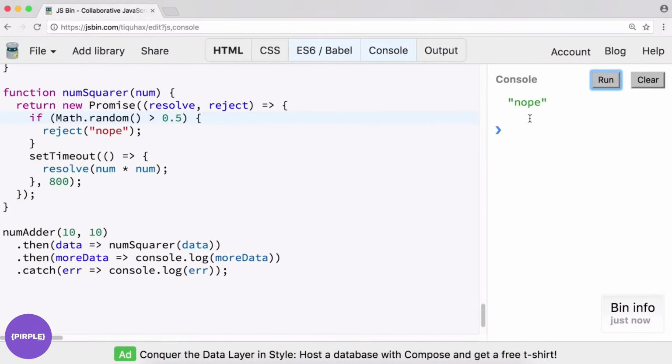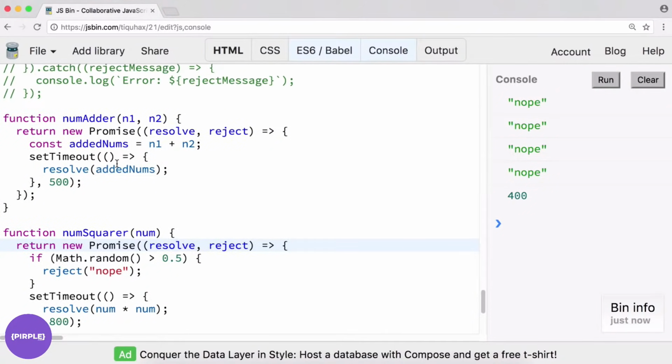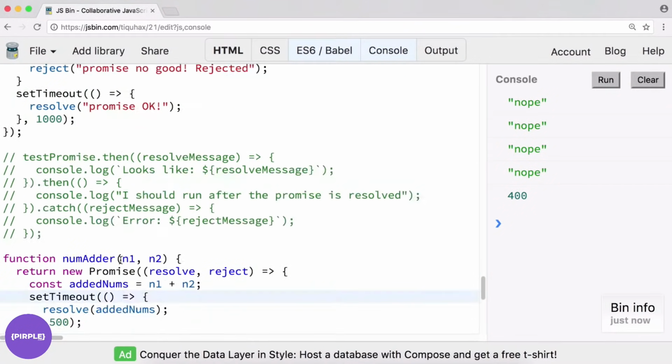This time it won't reject as often, but it's still rejected, rejected again, and it's rejecting a lot, but that's fine. It won't reject every time. We've just been unlucky a couple times. There we go. And catch will basically catch either of these if either of these promises throw a reject statement.